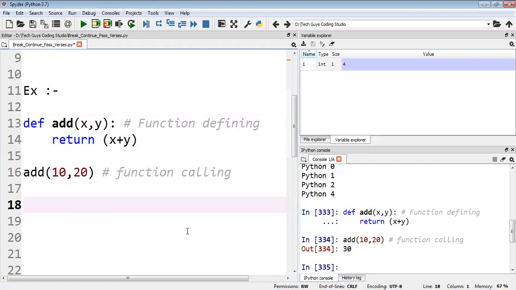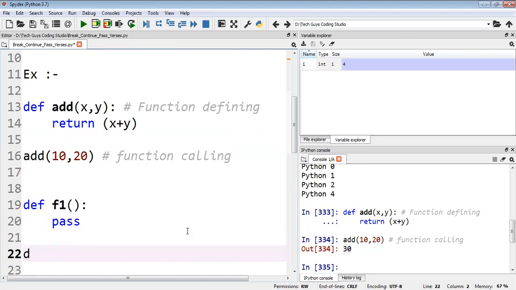Okay, but for example, I will create one function, f1. Now I have written one function, but I don't know what operation it will perform. I don't know. So that time what I will do, I'll write pass here. That's all. Write the pass. Then I will call that function f1. Now I will first execute my function to check whether it's working.